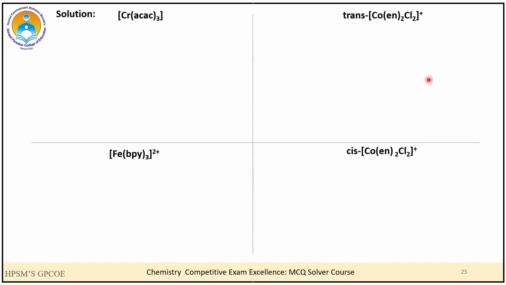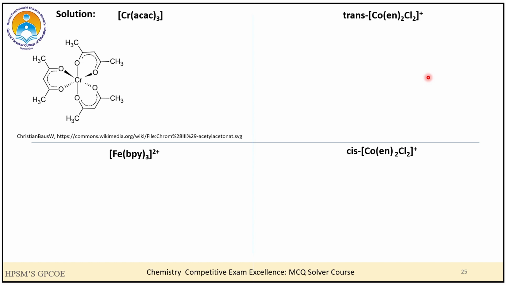Now students, whenever you look for optical activity in any molecule, you should look for the plane of symmetry. If a molecule does not have a plane of symmetry, that means the molecule will have non-superimposable mirror images, and hence the molecule will be optically active. However, if the molecule has a plane of symmetry, then the molecule will be optically inactive.